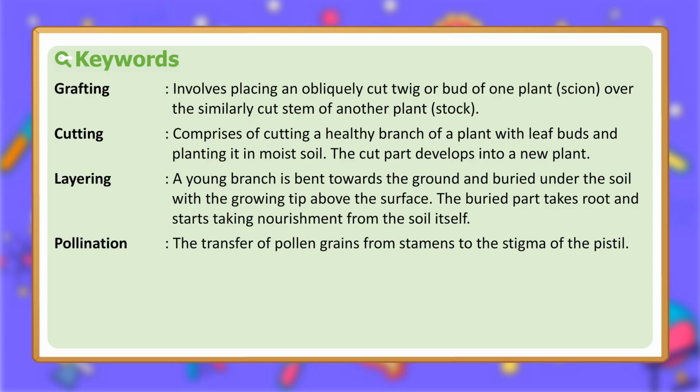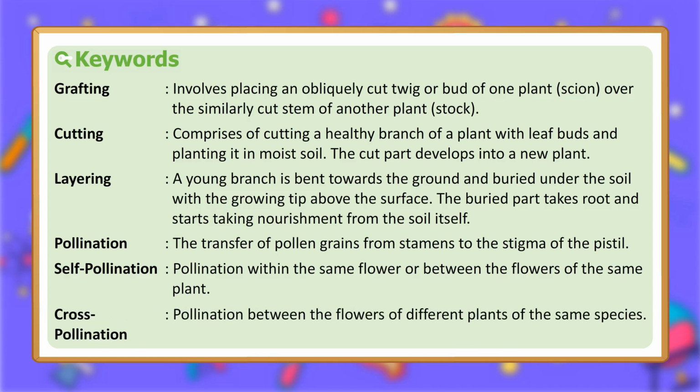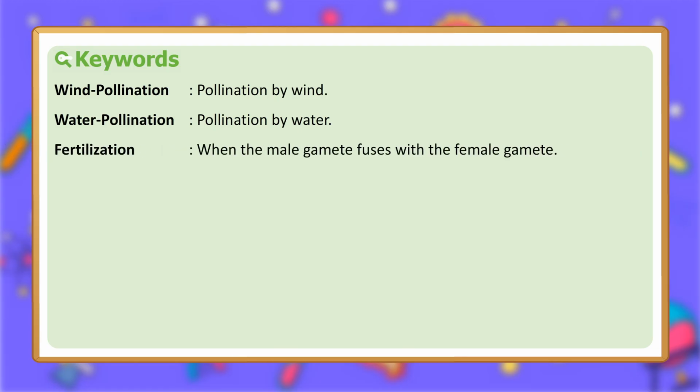Pollination. The transfer of pollen grains from stamens to the stigma of the pistil. Self-pollination. Pollination within the same flower or between the flowers of the same plant. Cross-pollination. Pollination between the flowers of different plants of the same species. Wind pollination. Pollination by wind. Water pollination. Pollination by water. Fertilization. When the male gamete fuses with the female gamete.